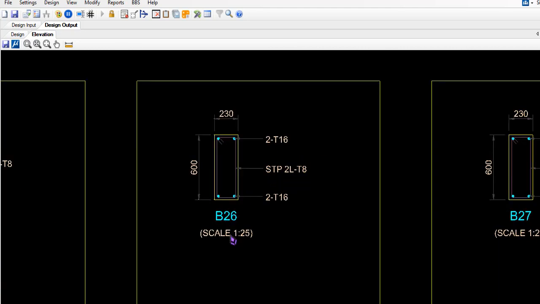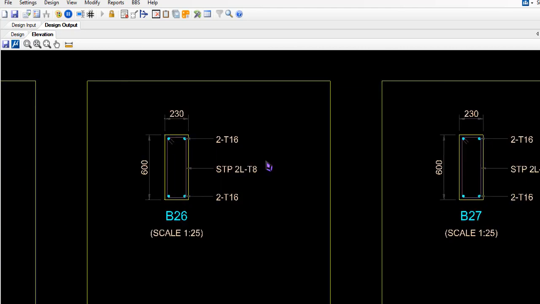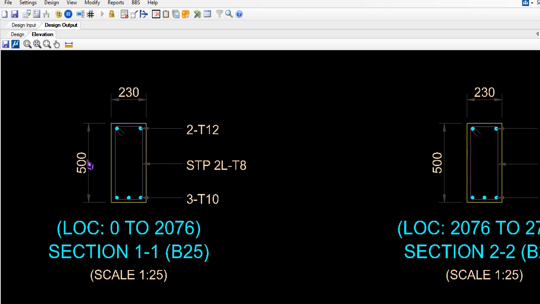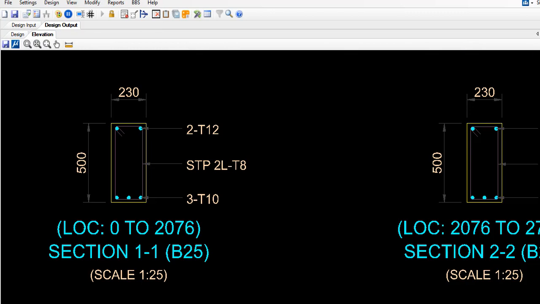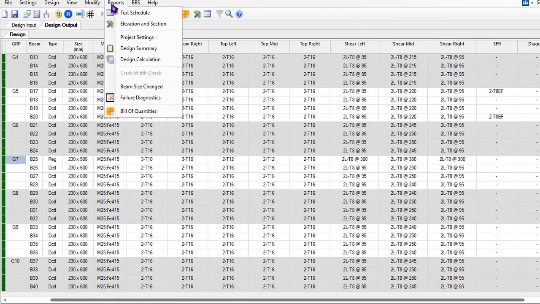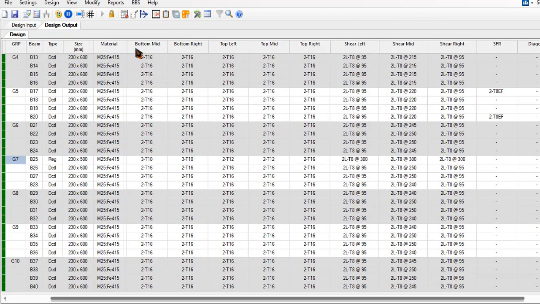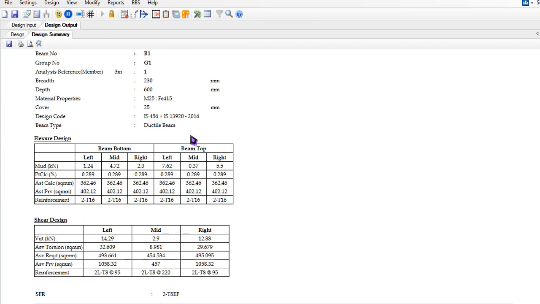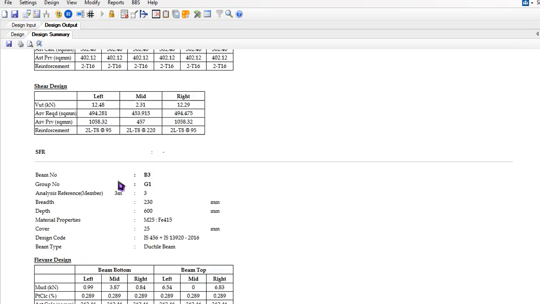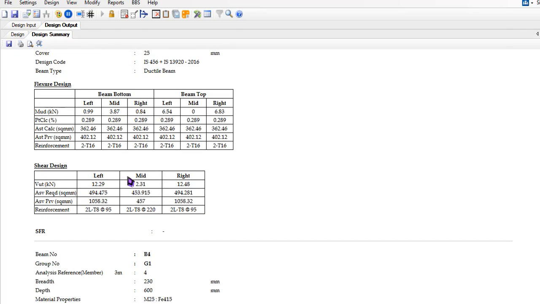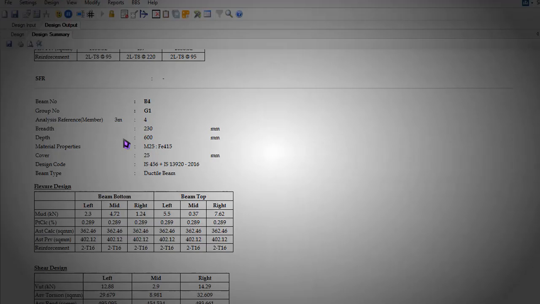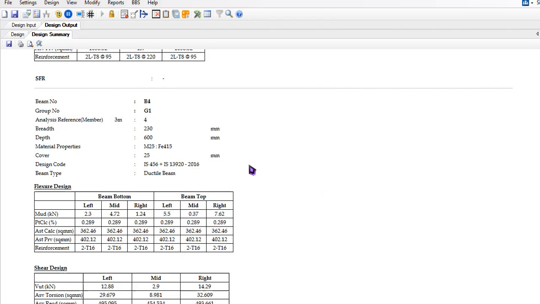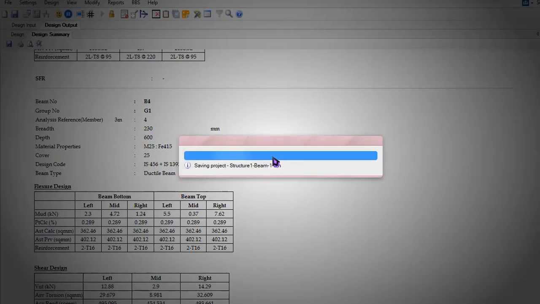Alright, so the beam depth is 600 here. Do you remember I changed my section size to 500 right away from the design option? Alright, I can close it. Now the design summary will summarize just something like this. These are all the summarized design results. You can read it, save it, and print it. You're asked to save the project.